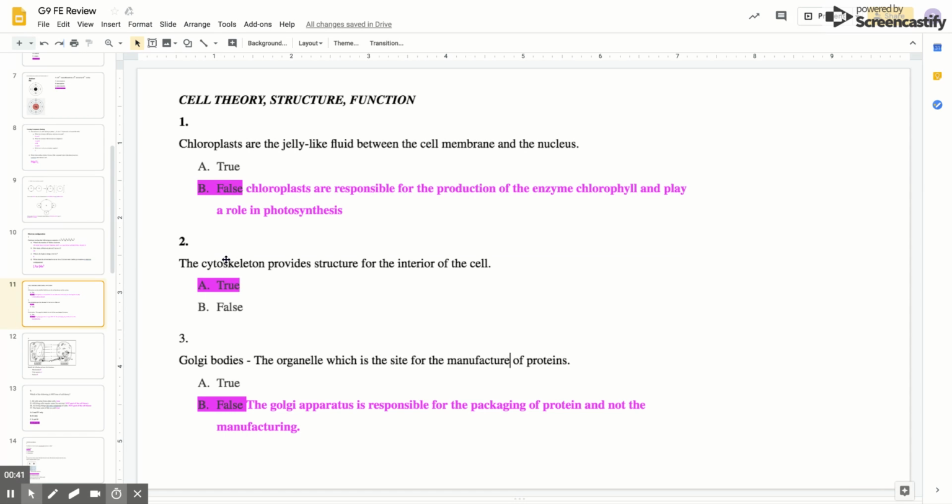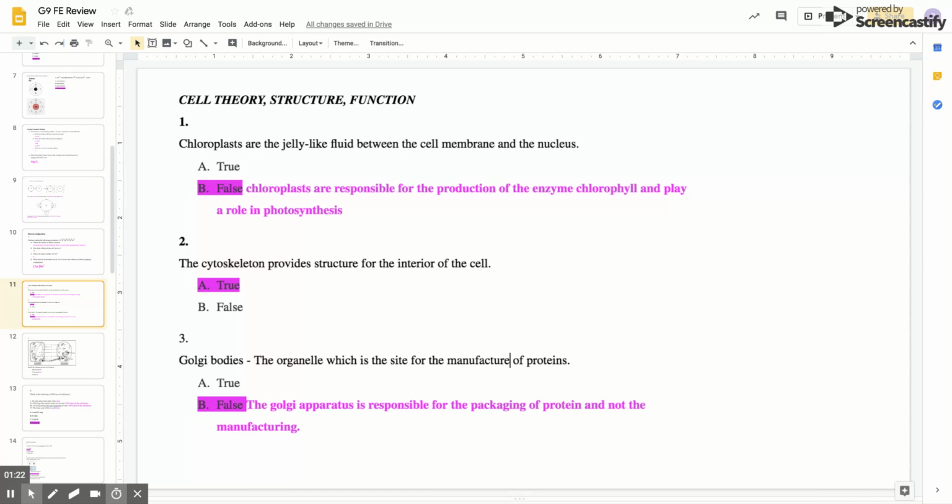Number two, the cytoskeleton provides structure for the interior of the cell, right? If you think of the human skeleton, your bones and the skeletal structures, they give you your figure and your structure. Same thing applies to cells. The cytoskeleton, cyto meaning cell, and skeleton represents those structural features that the cell has, and that's what provides the structure of the cell. When I say structural features, I mean things like microtubules and some fibrous materials. You don't have to know all that, but the answer to this is definitely true.